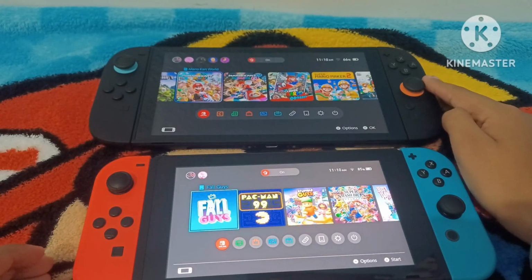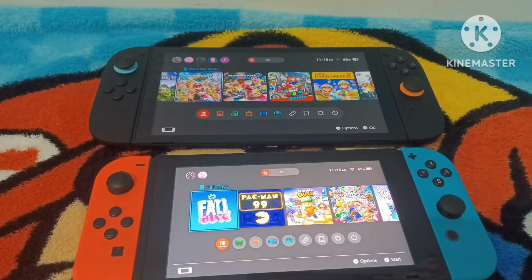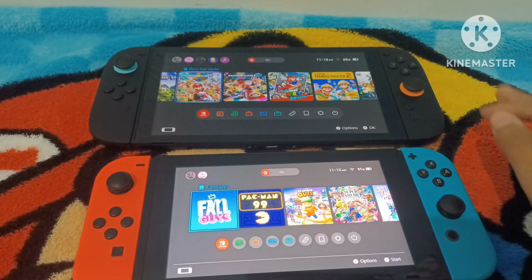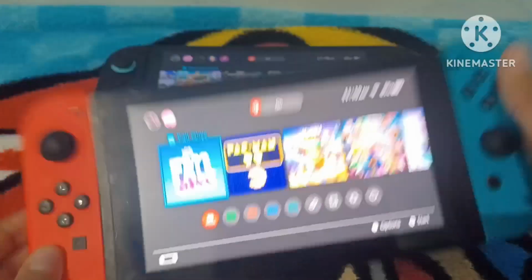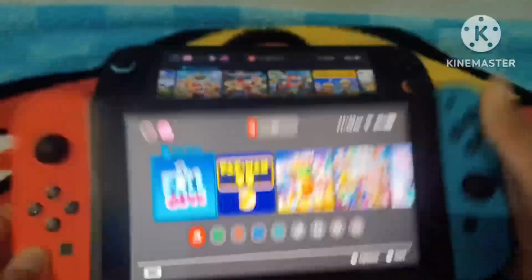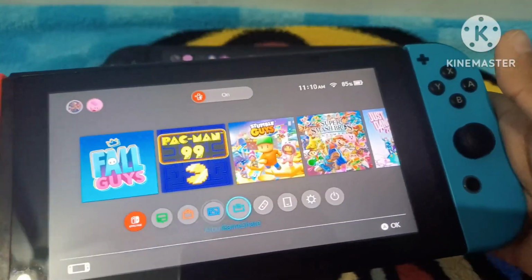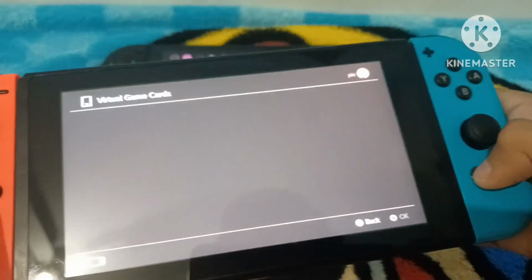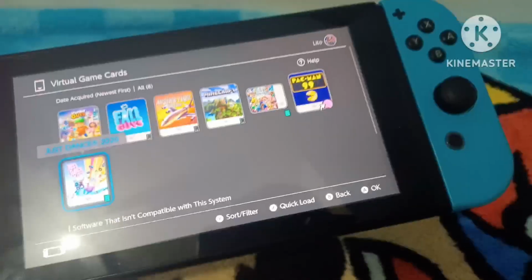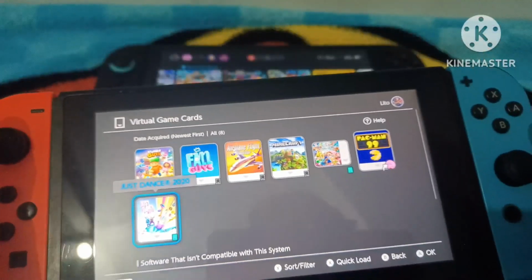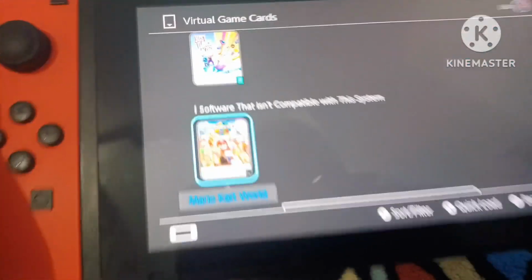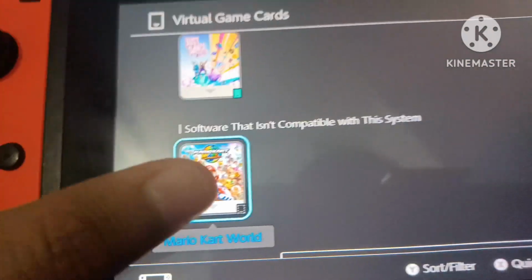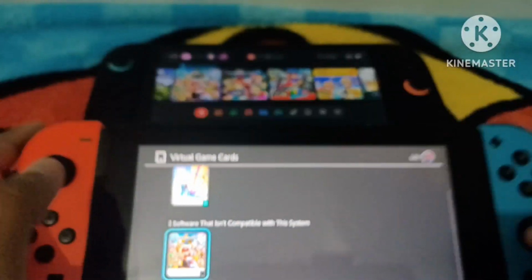Mario Kart World and any other exclusive Nintendo Switch 2 games will not work on Nintendo Switch. See, if I go to virtual game cards and go to software, there's Mario Kart World, but it says software that isn't compatible with system.